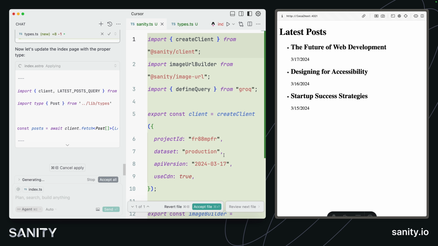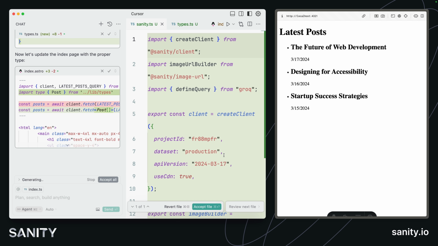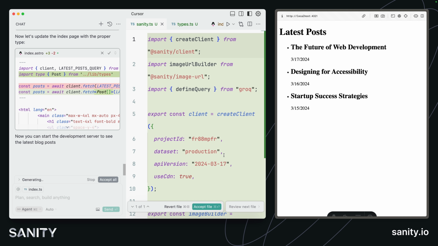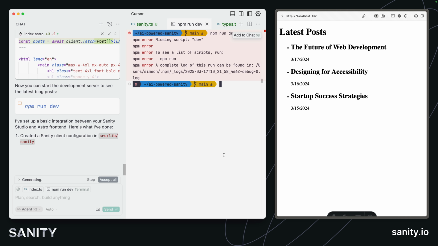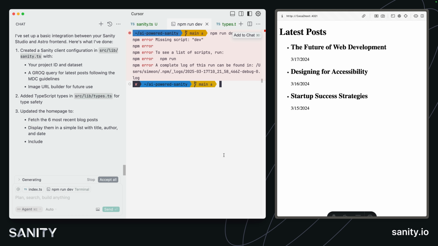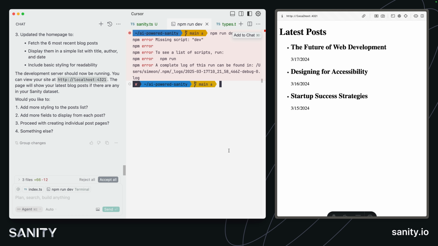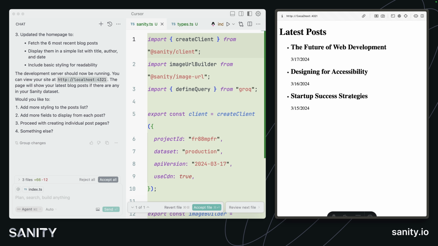It's now just fixing some TypeScript types, which unfortunately it hasn't used Sanity TypeGen. That's in the rules, but we'll let it slide for now. It seemed to be trying to run the dev server from the root directory, which wasn't correct. And I'm not sure why it did because it's already running.